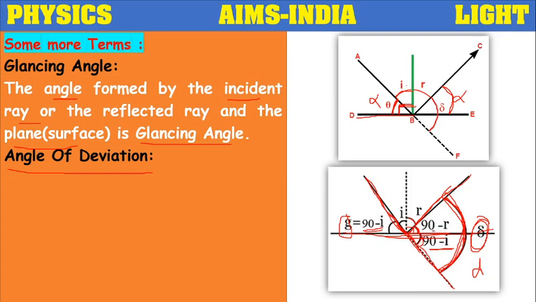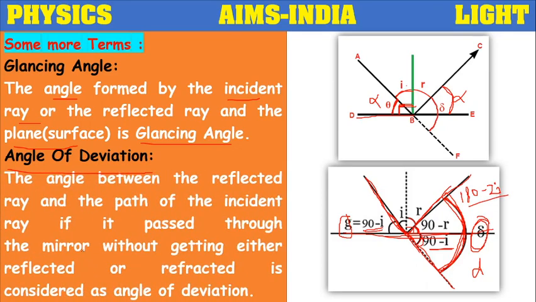Both the parts we can take as 90 minus I. If you add both, it will become 180 degrees minus 2i. That will be the value of the angle of deviation.